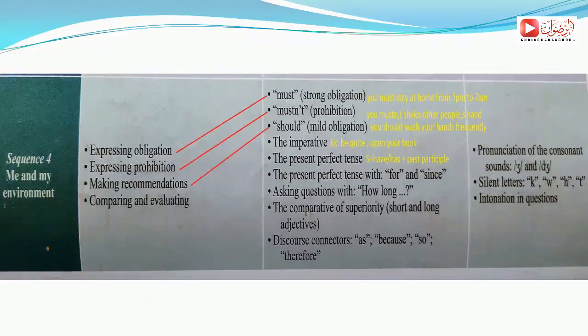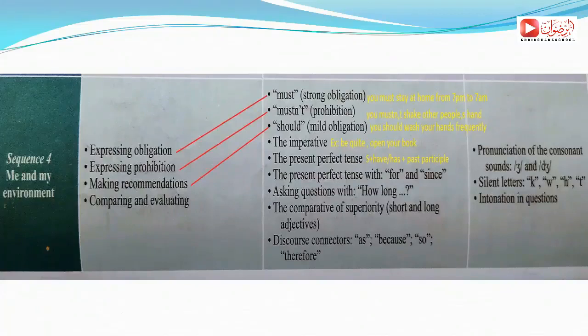We are going to see also the present perfect tense. The form of the present perfect tense is subject plus have or has plus past participle. Next, the present perfect tense with for and since, asking questions with how long, the comparative of superiority, short and long adjectives, connectors as, because, so, and therefore.